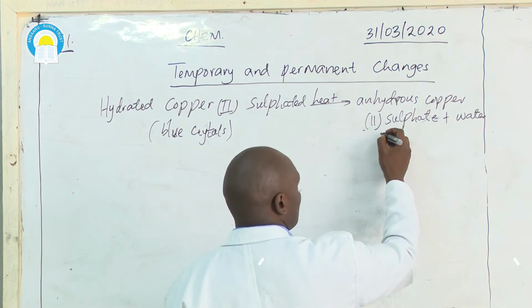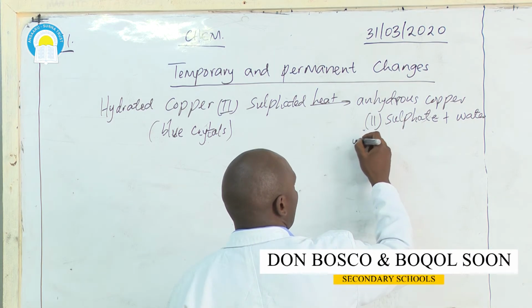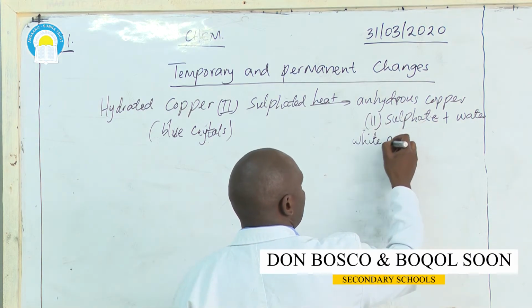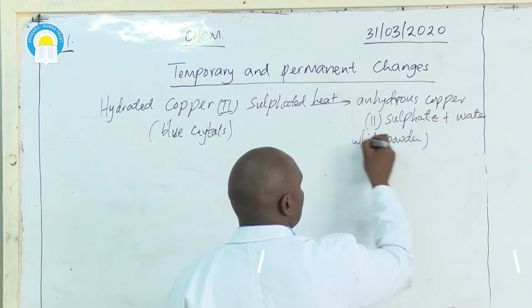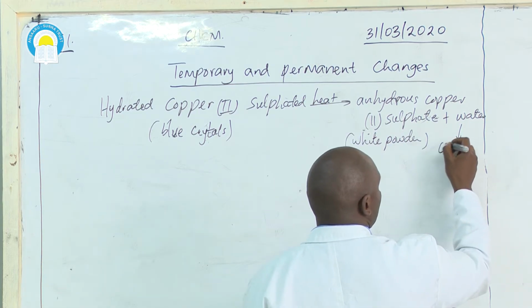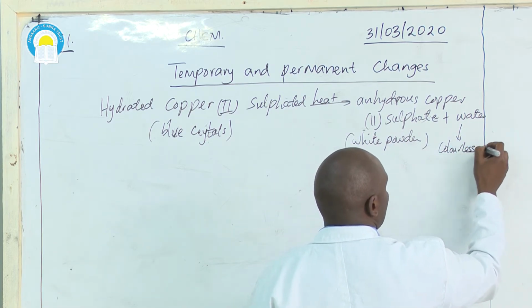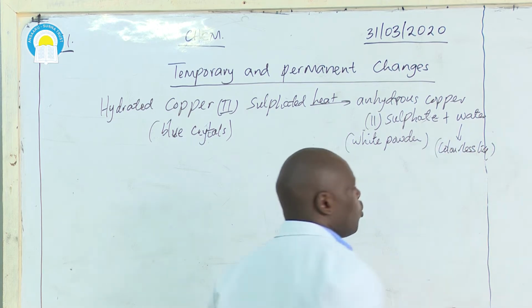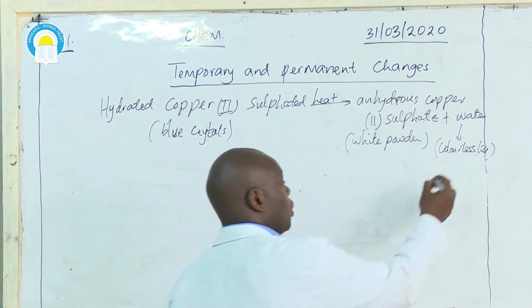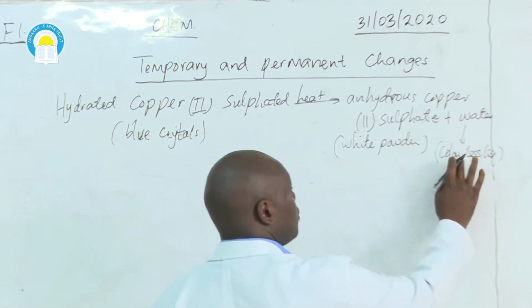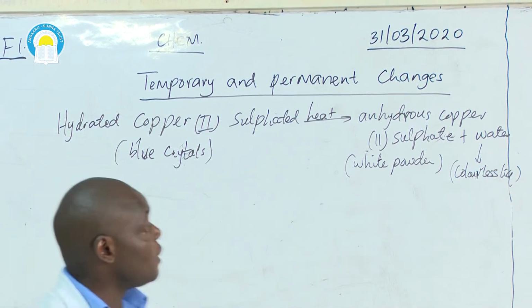While anhydrous copper 2 sulfate is a white powder, and water is a colorless liquid. There is a colorless liquid that is formed on the cooler parts of that boiling tube. So the colorless liquid that is formed is water. So it's a new substance.